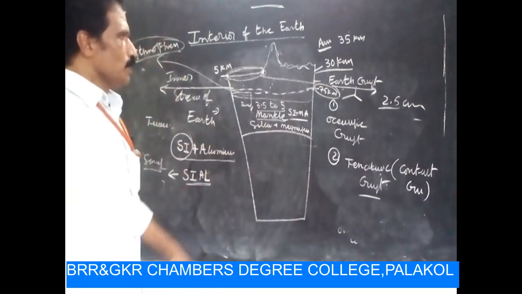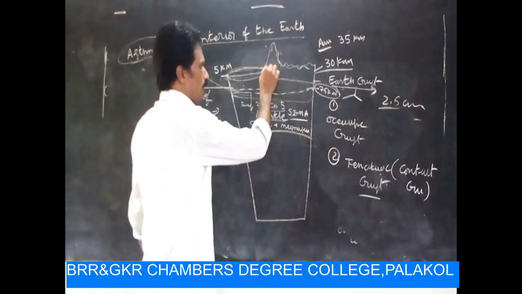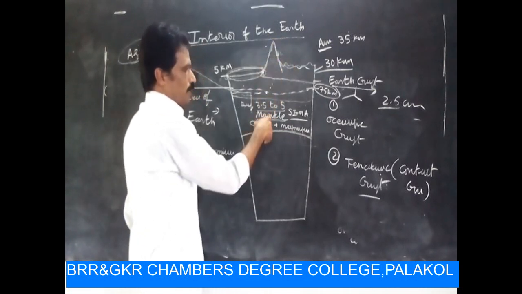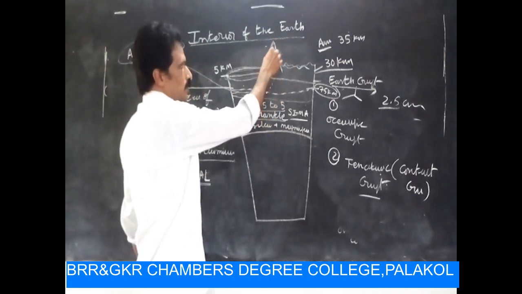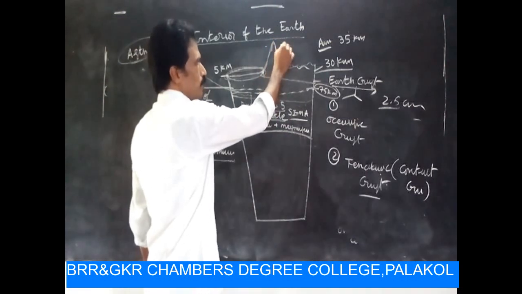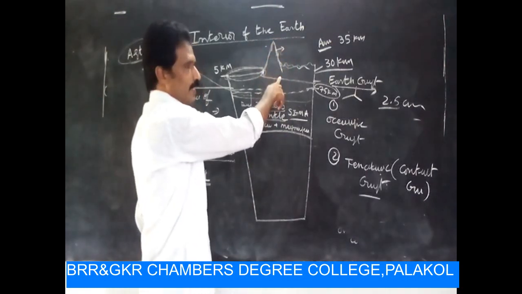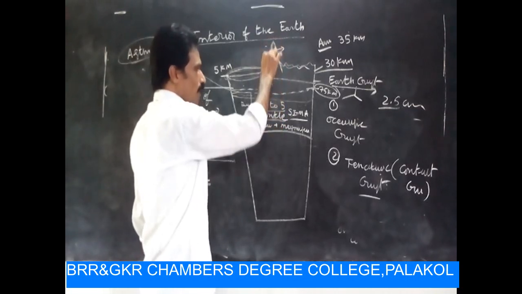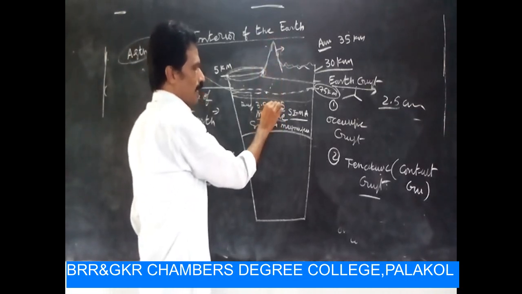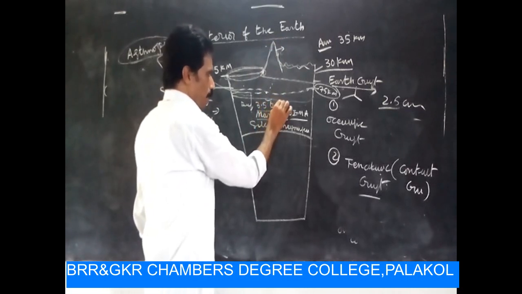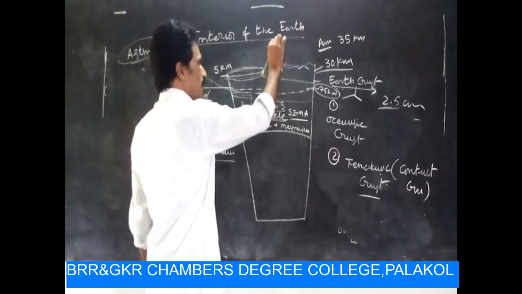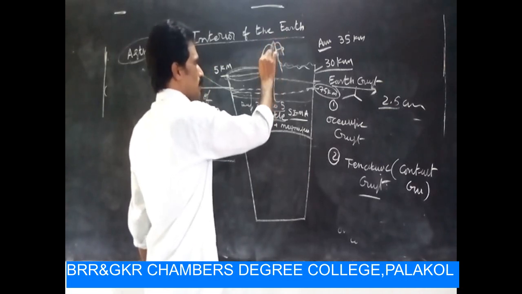The origin of volcanoes is from the mantle. I have given a small example. This is a volcanic mountain. So this mountain's origin came from the mantle. This magma explodes like this and spreads onto the earth's surface.